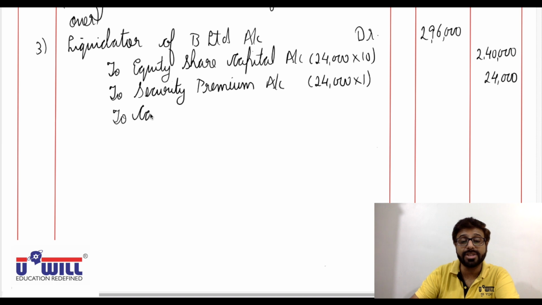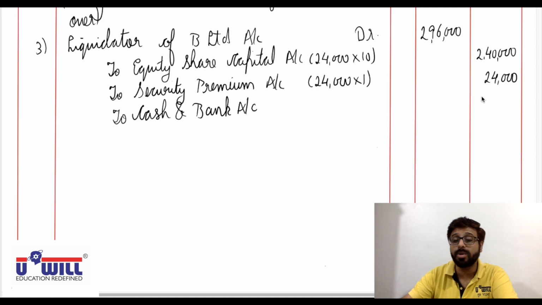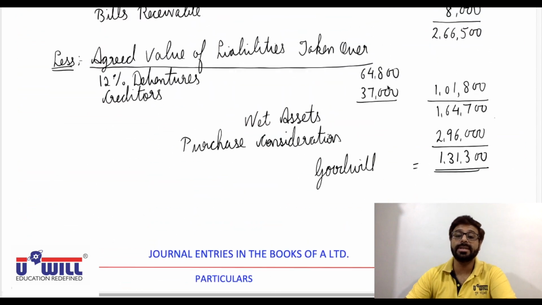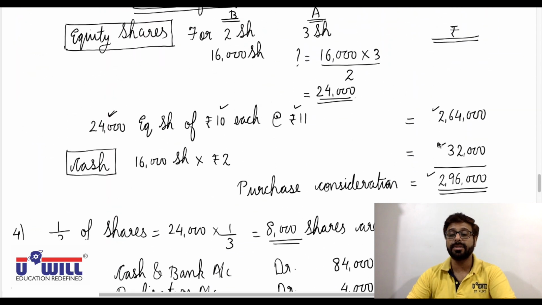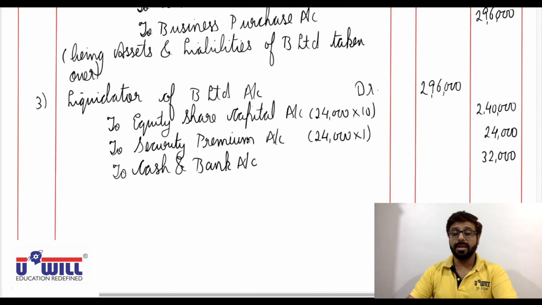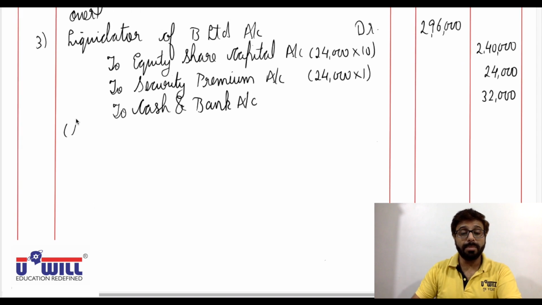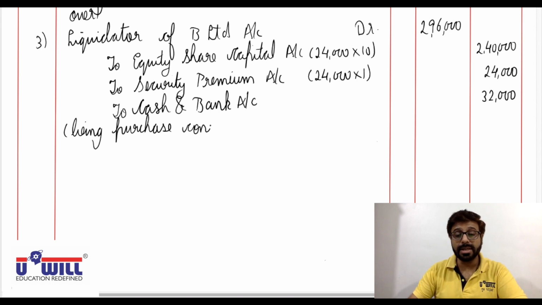And then cash is given. So to cash and bank account. Okay, cash goes out, credit what goes out. Cash and bank account 32,000. All of you can see here cash of 32,000 is paid. Okay, being purchase consideration settled.